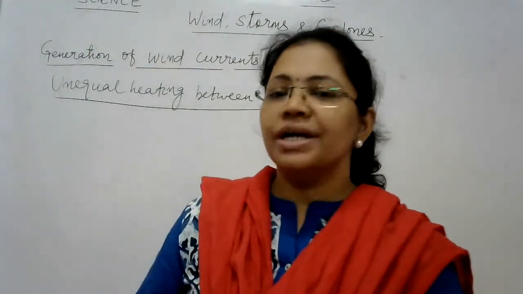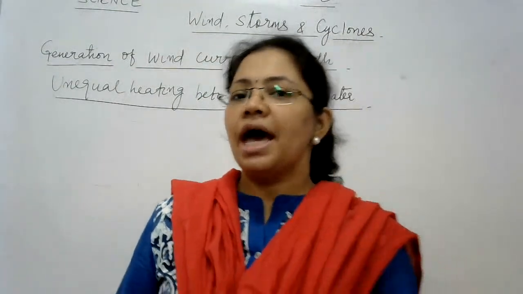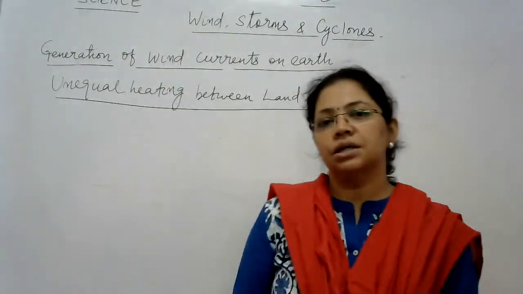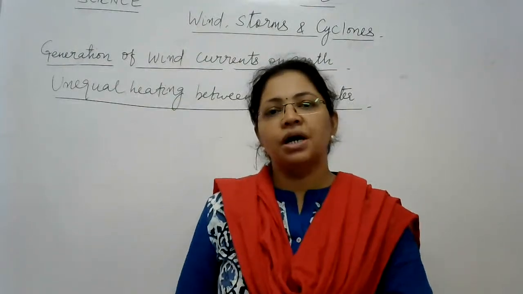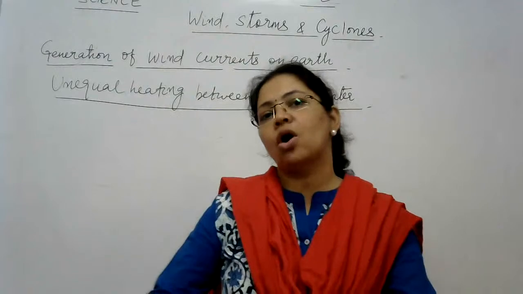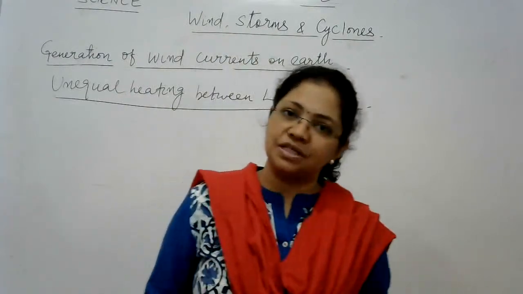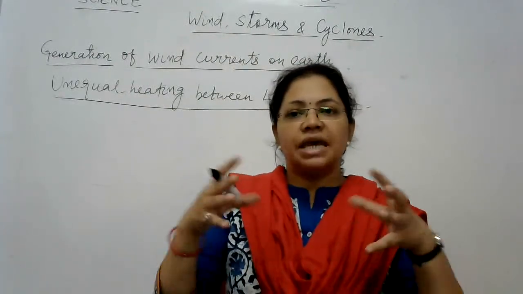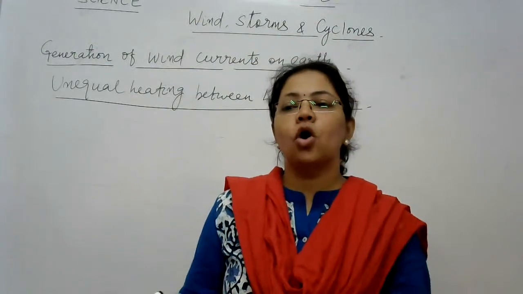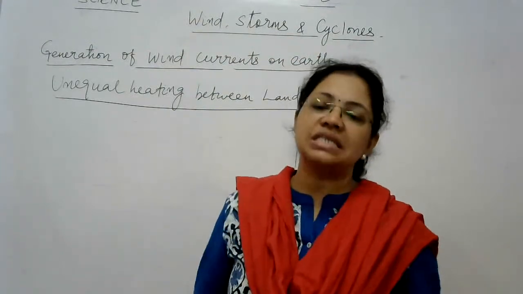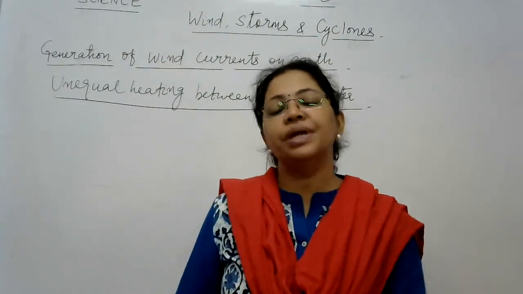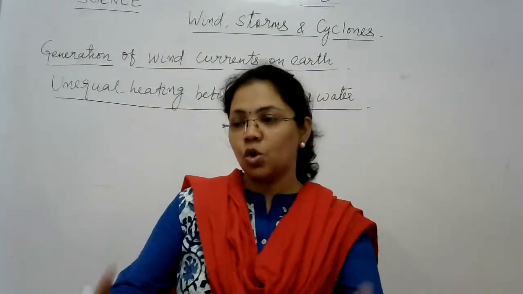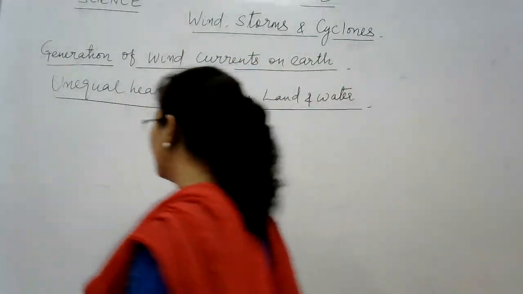Now students, we have not discussed till now chapter number 4, that is heat. Now in that chapter there is one topic called land breeze and sea breeze, right? And the same phenomenon gets multiplied on a big commercial scale. And to understand that, first we will discuss the land breeze and the sea breeze, ताकि आपको next concept अच्छे से समझ आए, right?